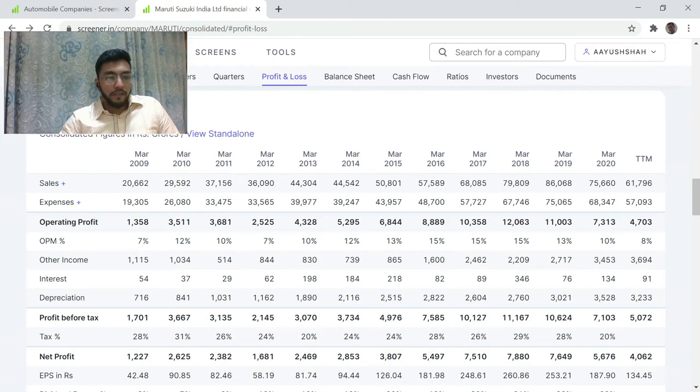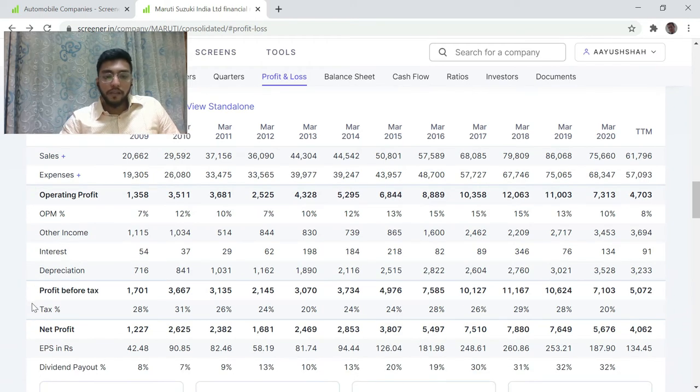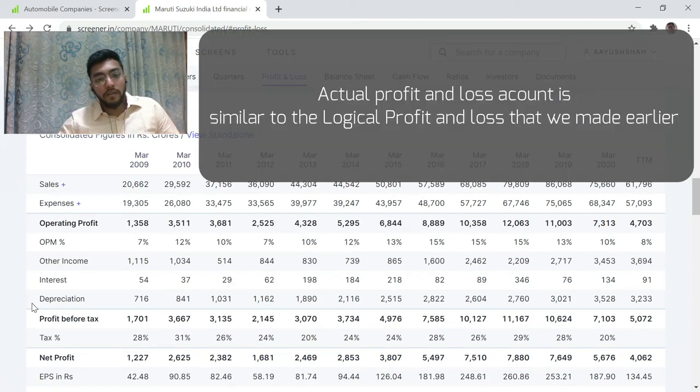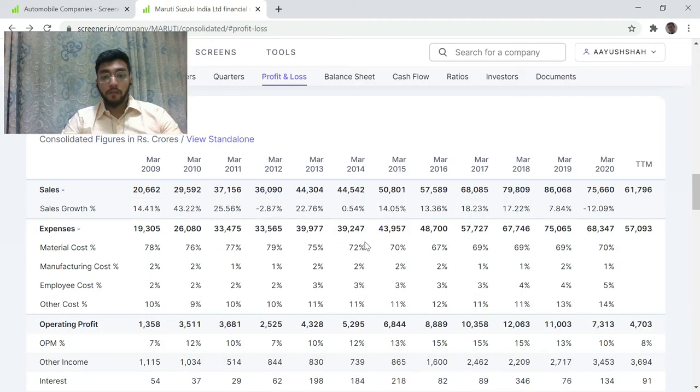Then there is, this is just the percentage, that is some ratio. There is other income, interest, there is depreciation which is new. That's it. More or less the logical P&L that we just saw is what is presented over here. Now let us look at each and every line item of the P&L, starting with sales.